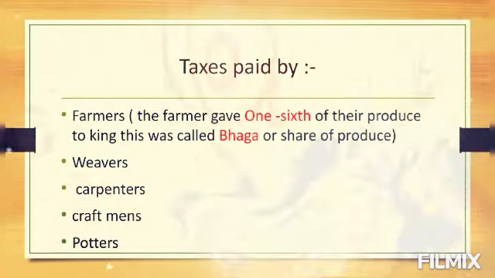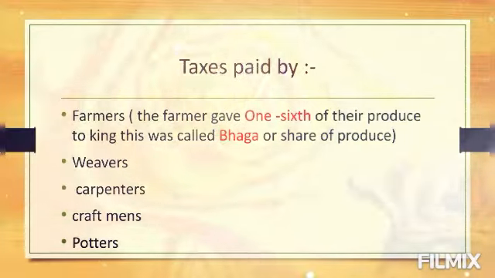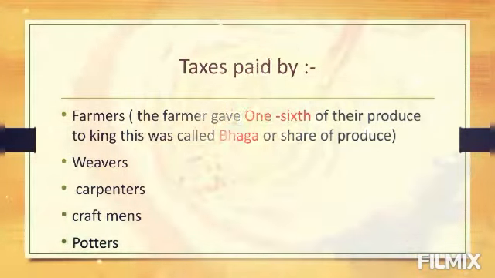Most of the people were farmers, so agriculture was the main source of revenue. The farmer gave 1/6 of their produce to the king. This was called bhaga, bhag, or share of produce.